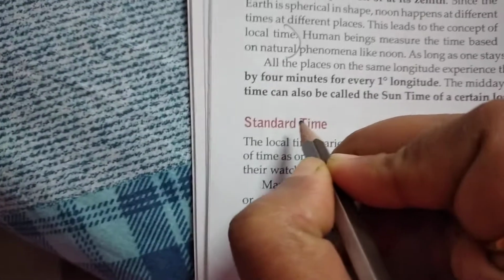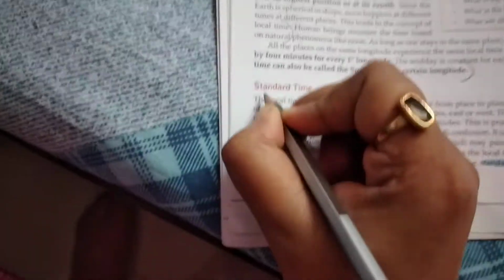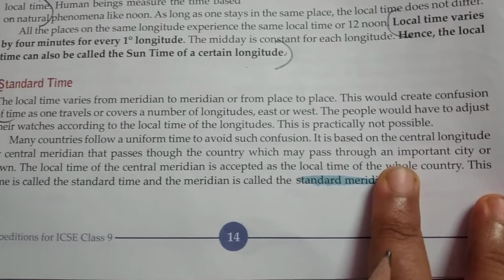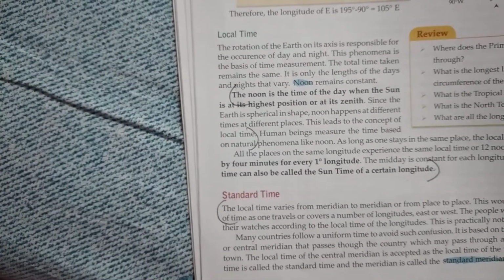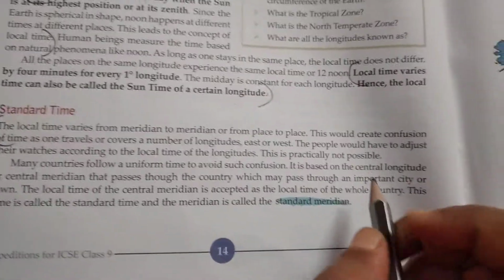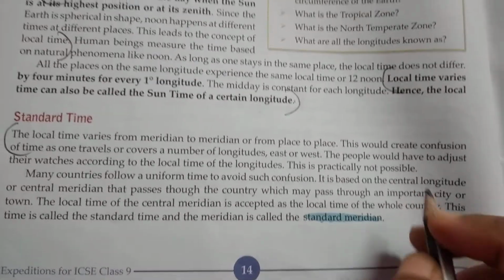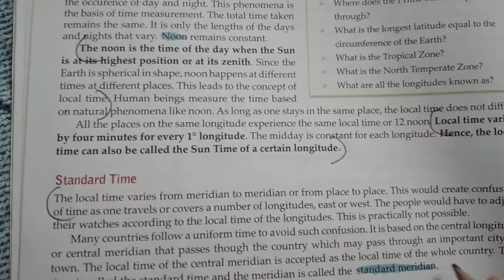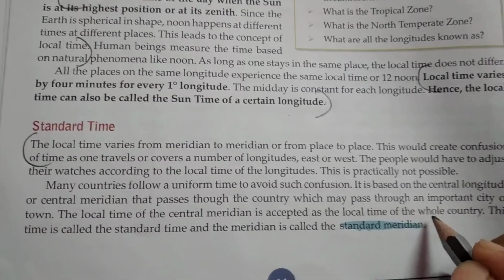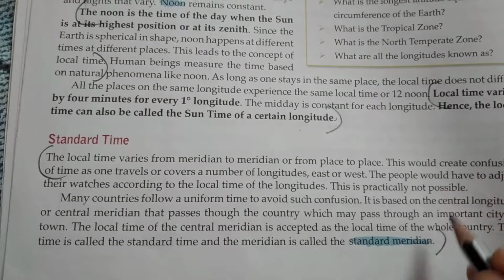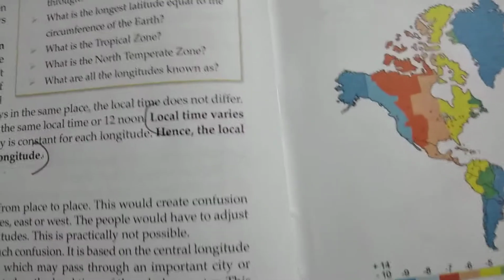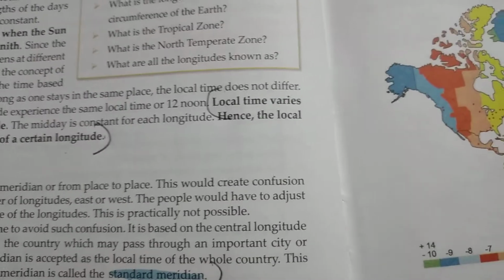Now let us start writing about what is standard time. Children, I have gone through the whole portion, and we have to write the whole portion, or else it will not make any sense. So this whole portion we have to write for standard time and standard meridian. Now from this page we will not write any question.